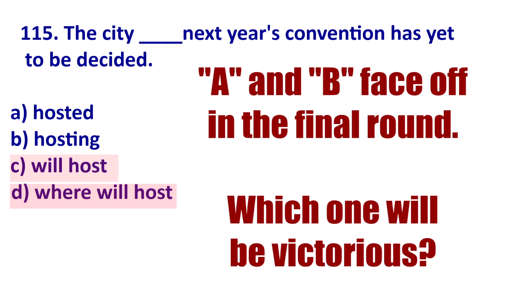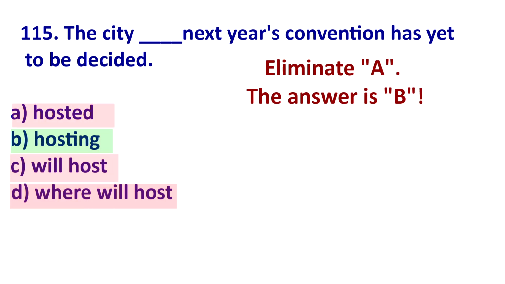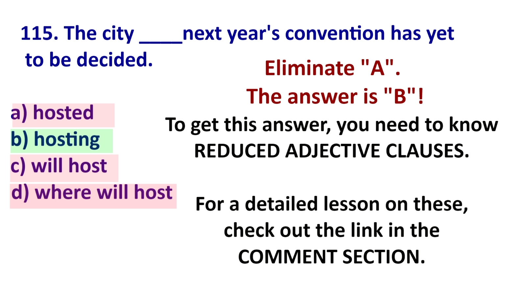Okay, now we have two options left, A or B. What should we eliminate? Well, the answer is A. Why? It all is related to reduced adjective clauses. Once again, check out the link down below for a detailed lesson on these.